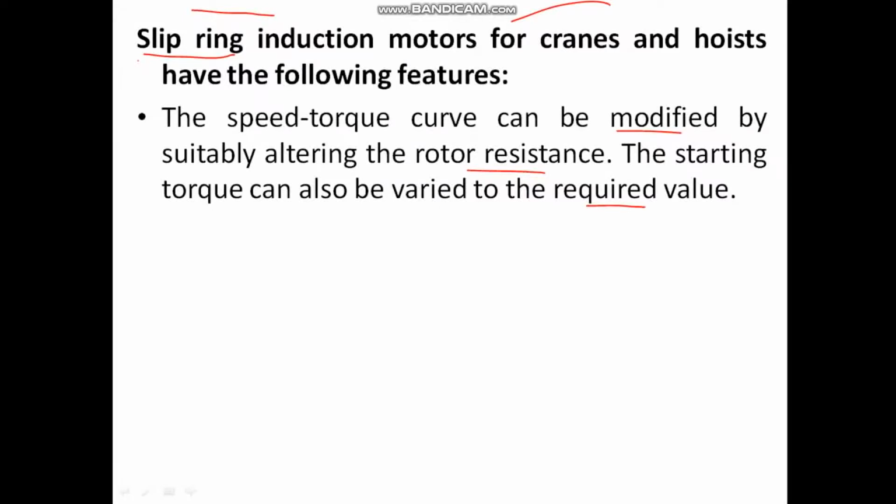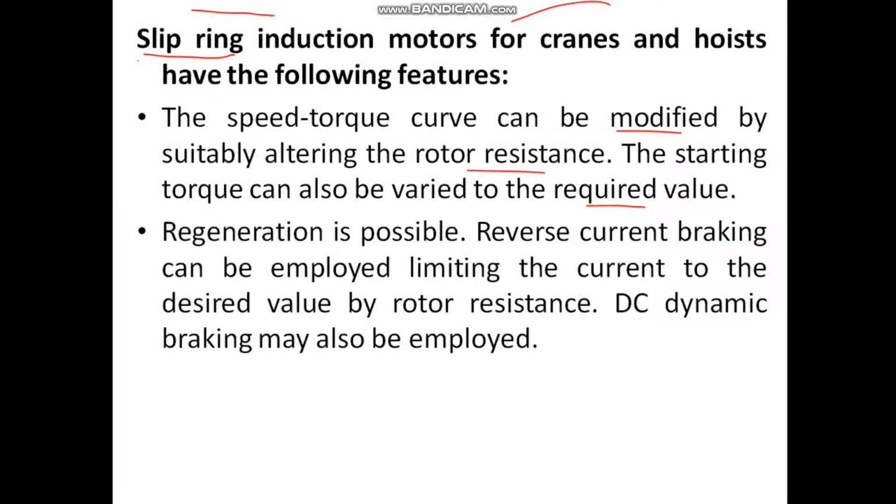While selecting a motor for the crane duty, some points are taken into consideration, such that the breakdown torque must be greater than 250%. The inertia has to be small.